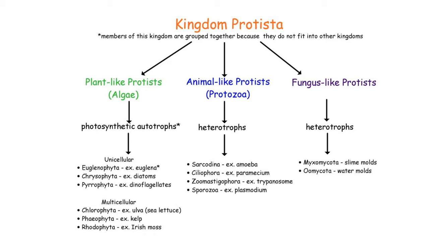Now we turn to animal-like protist. Animal-like protists are unicellular, microscopic organisms, and these organisms are kept in a single large group called Protozoa. Protozoa is one of the most important phyla of non-chordate animals.